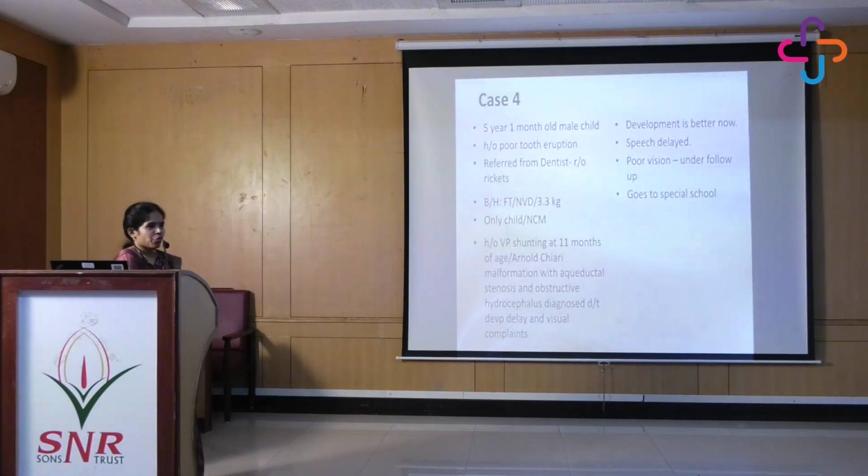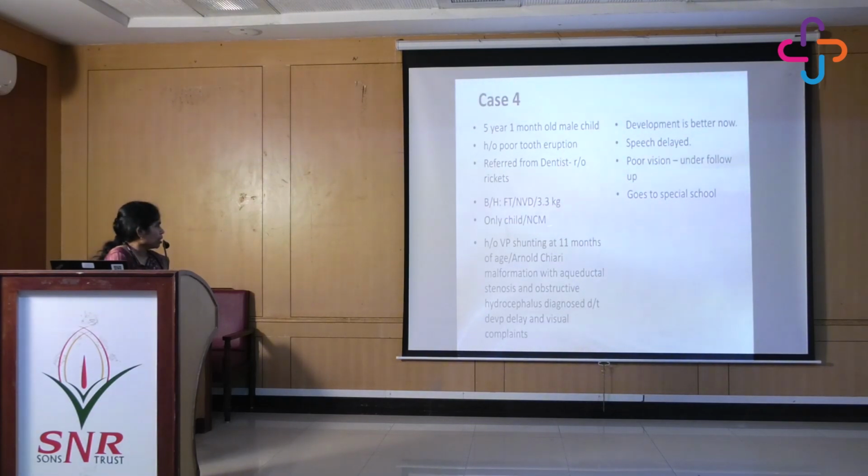And the last case, this is a 5-year-old male child with poor tooth eruption. At 5 years, he had only 5 teeth. So he was referred from our dental hospital to rule out rickets. His birth history was not significant. He was an only child of non-consanguineous marriage. He had a very strong positive history. He had VP shunting done at 11 months of age.